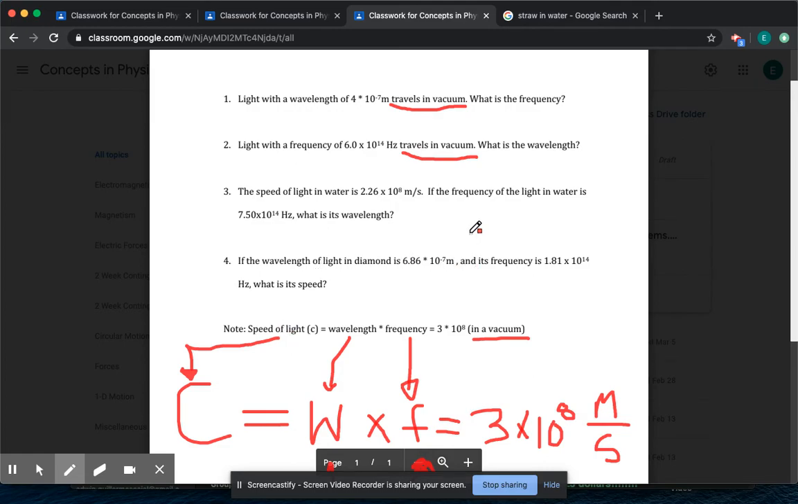But if it doesn't say it's in a vacuum, then they'll give you the speed. So here that says the speed of light in water is this. If you know the frequency or one or the other, what is the other one? And vice versa, okay? So if it's in a vacuum, this is the number you're using. If it's not, then they'll give you that information, okay? So now let's go through one of the problems.